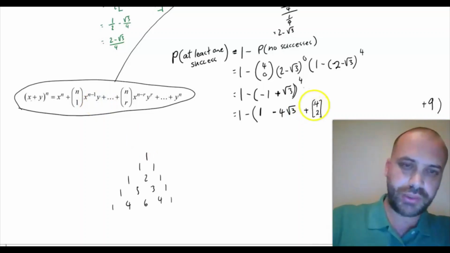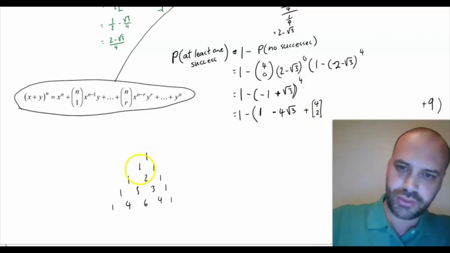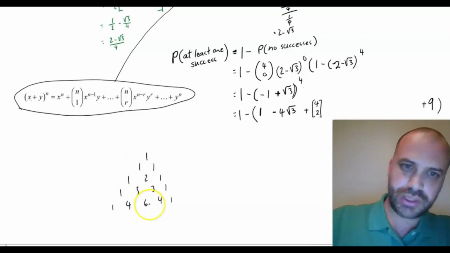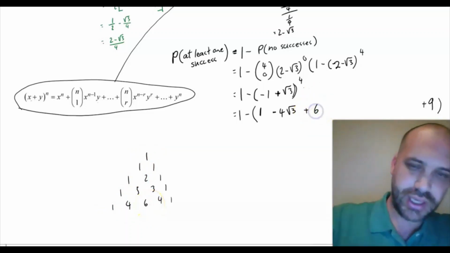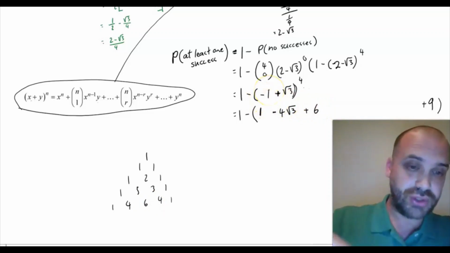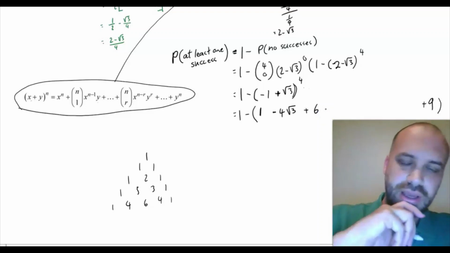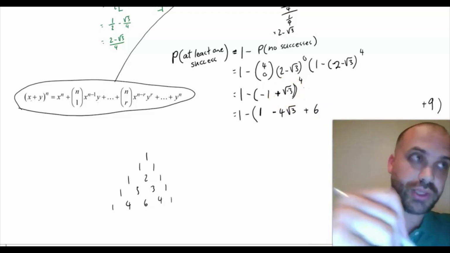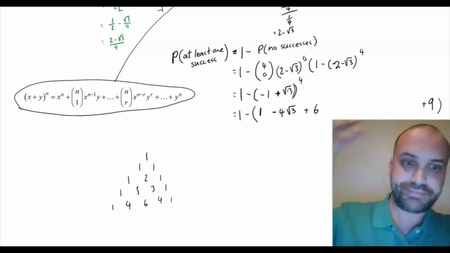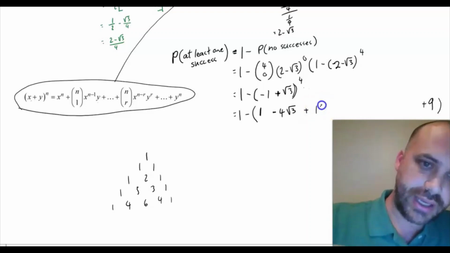Alright, if you're not familiar with what 4 choose 2 would be, which is our next term, 0, 1, 2, 3, 4, 0, 1, 2, 6. So 4 choose 2 will be 6. And then we raise this to the power of 2, which is 1. So times 1, so in other words, just 6. And then we raise this to the power of 2, which is root 3 squared, which is 3. 6 times 3 is 18.